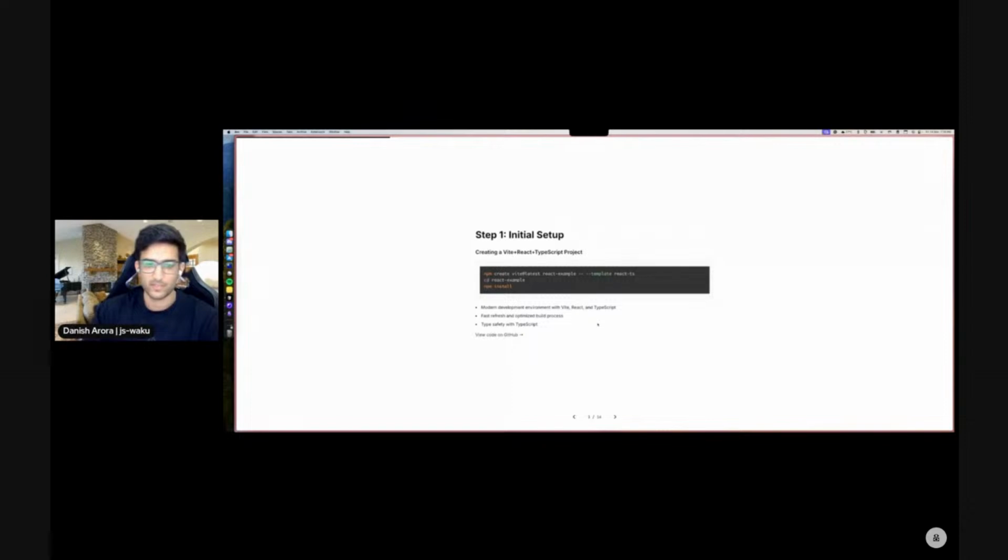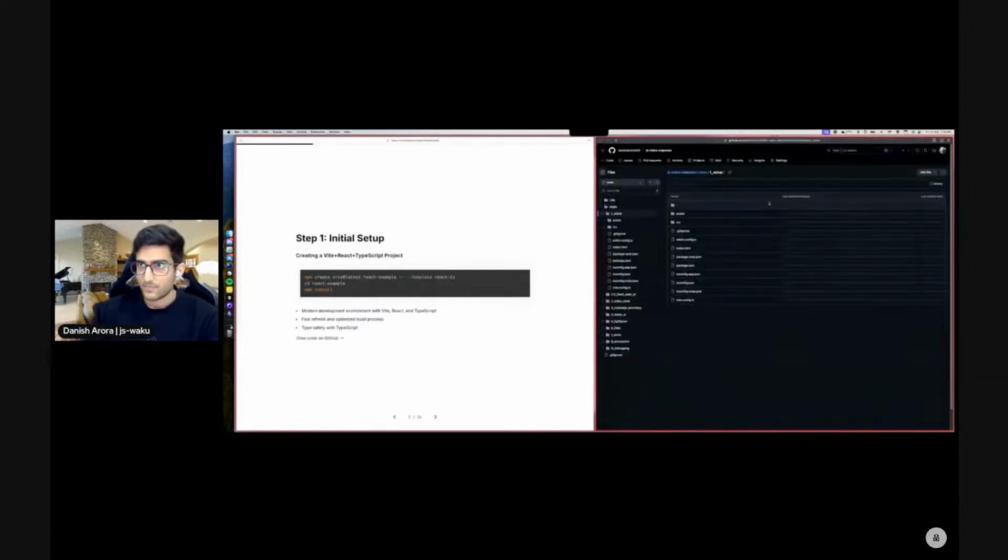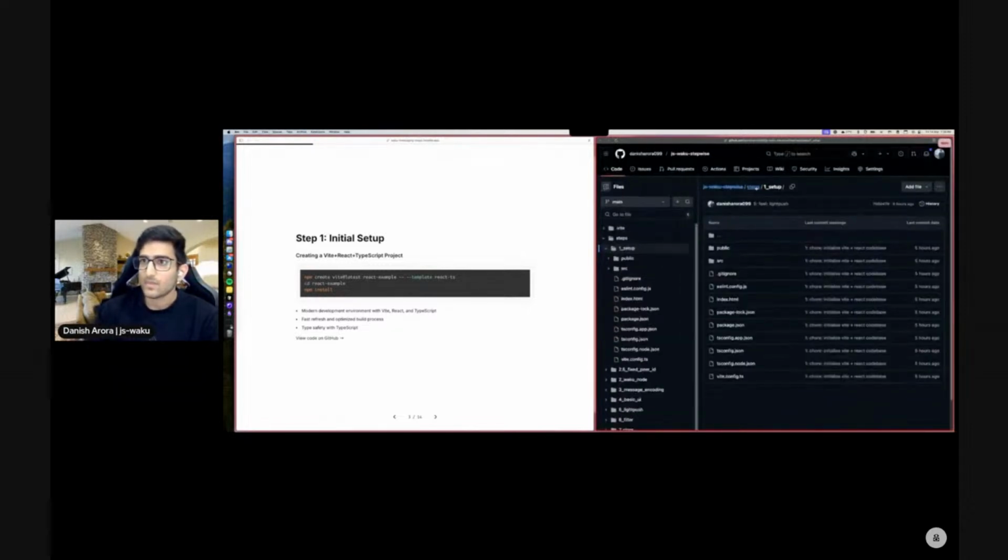It offers hot module replacement, which should be a good way to get started. TypeScript provides us type safety. This foundation ensures that we catch errors before runtime, instead of just relying on plain JavaScript. And for each slide, we'll see a view code on GitHub link. This is a public repository that I created with all of the stuff that we'll go through in the presentation segregated into steps.